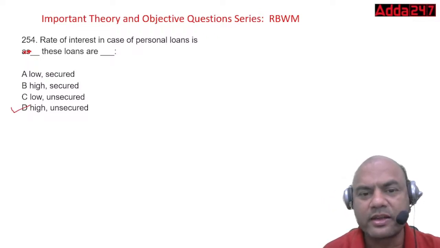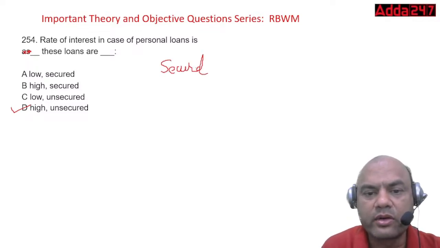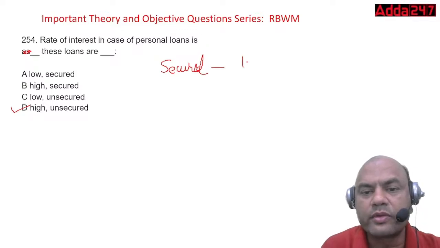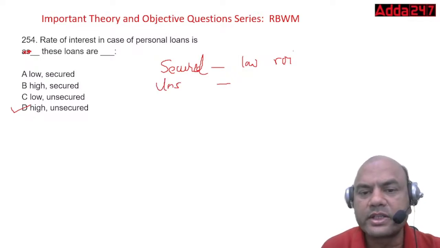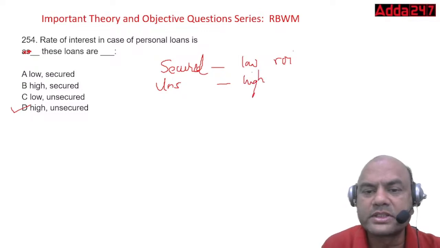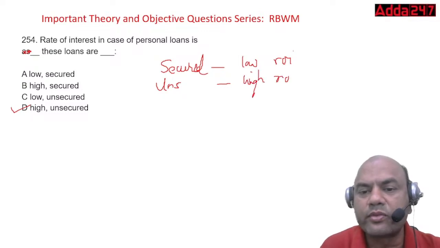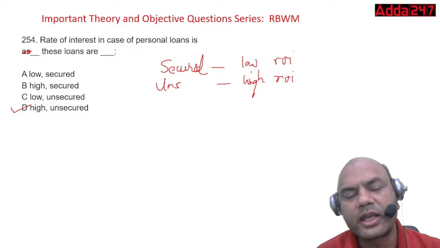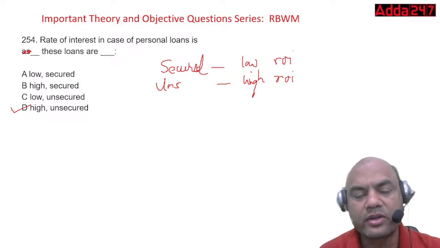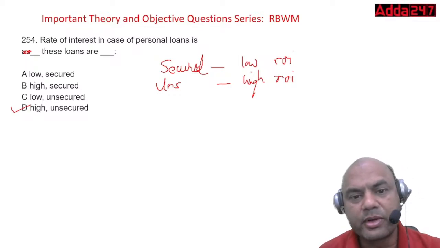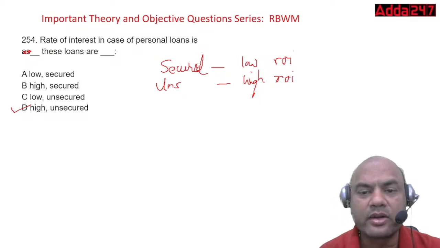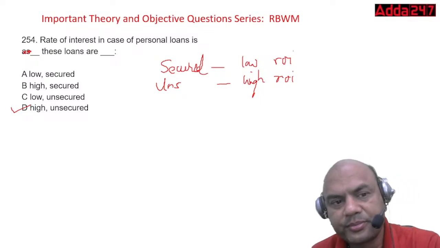Remember, the logic is very clear. Loans which are secured will always have low ROI. Loans which are unsecured will always have high ROI. The rule is simple. If you are taking any security, you can give some leverage regarding the ROI. But if you are not taking any security, then you will definitely charge higher ROI.